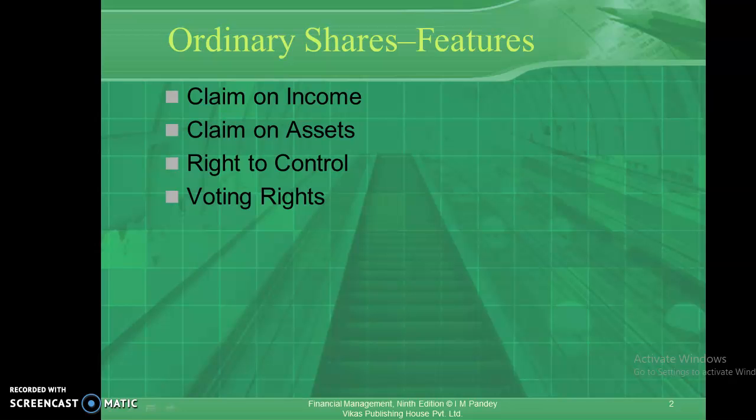Let's look into the categories of equity shares. The most important type of equity share is known as blue chip shares. These are the shares of large, well-known, high market capitalized companies. For example, you know the Sensex, where 30 big companies are listed. All these shares are known as blue chip shares.